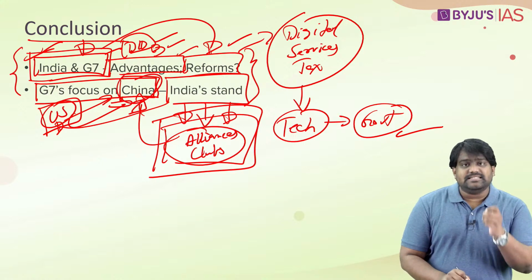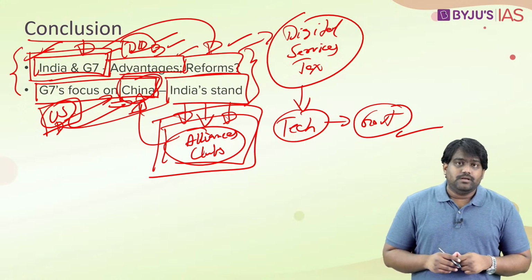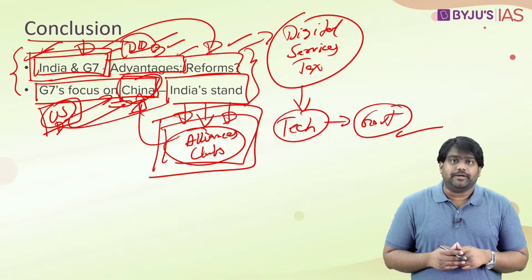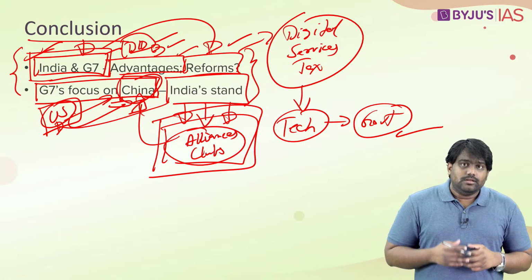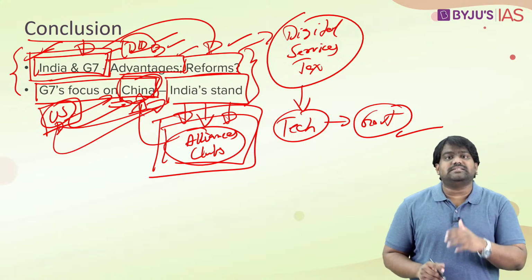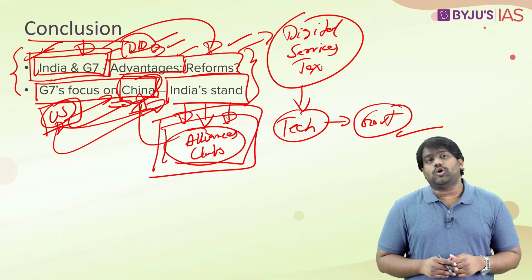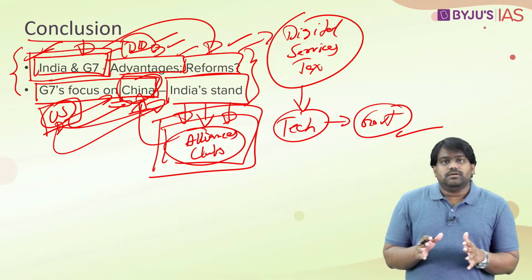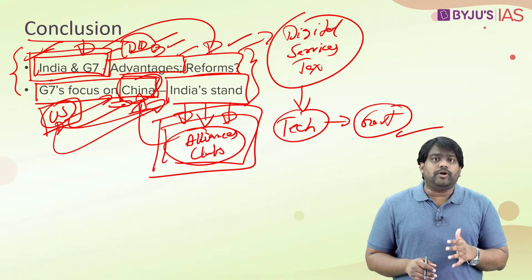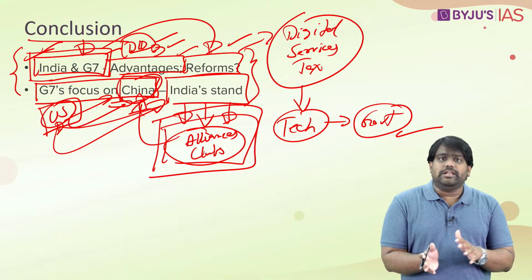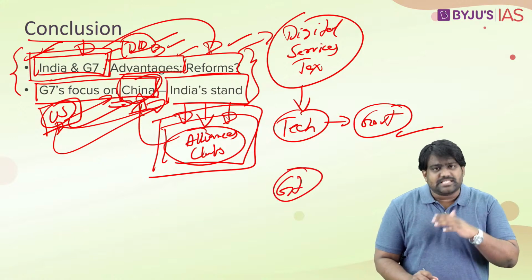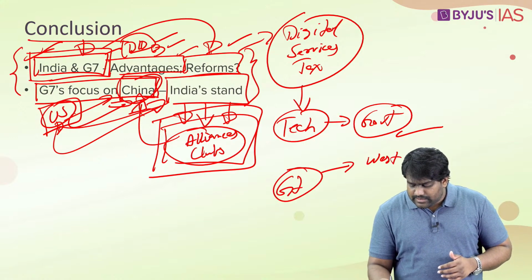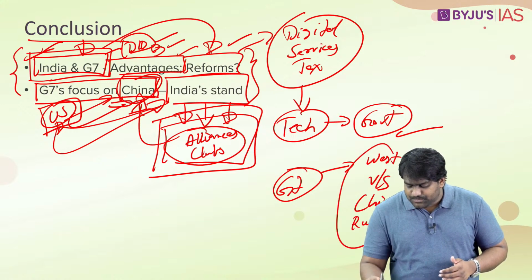Then moreover, China is an immediate neighbor of India. These countries don't share boundaries with China. India shares a boundary with China. So if tensions escalate, these countries are unlikely to come to India's assistance in case of any clashes or conflicts. So keeping all these aspects in mind, few experts point out that India should balance its relations between the West and China. But one thing is very clear, the G7 is becoming a platform where the rivalry between the West and China, and even between the West and Russia, is playing out.